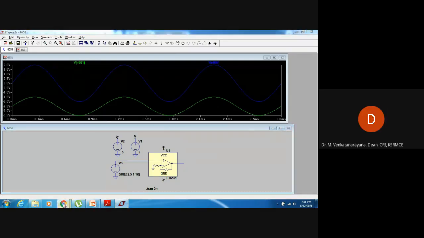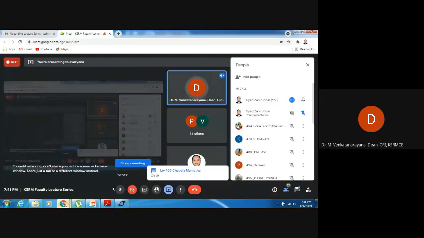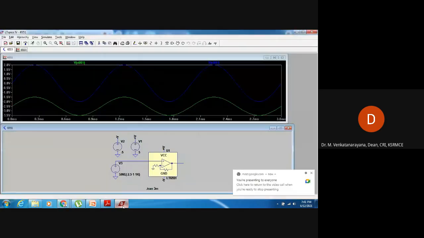In AC analysis, you have shown the frequency response of the circuit diagram. Can we also see the output waveform?